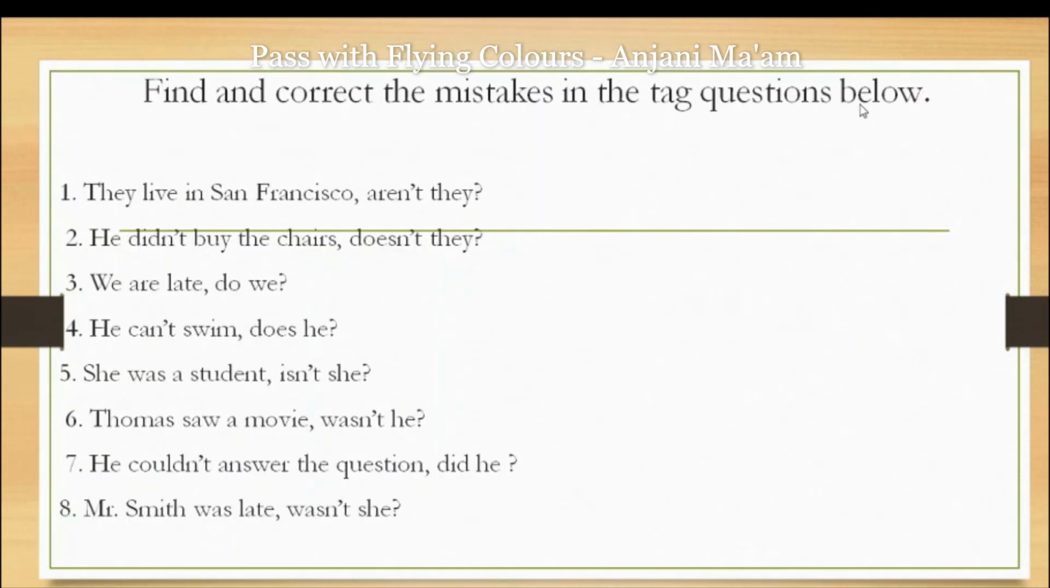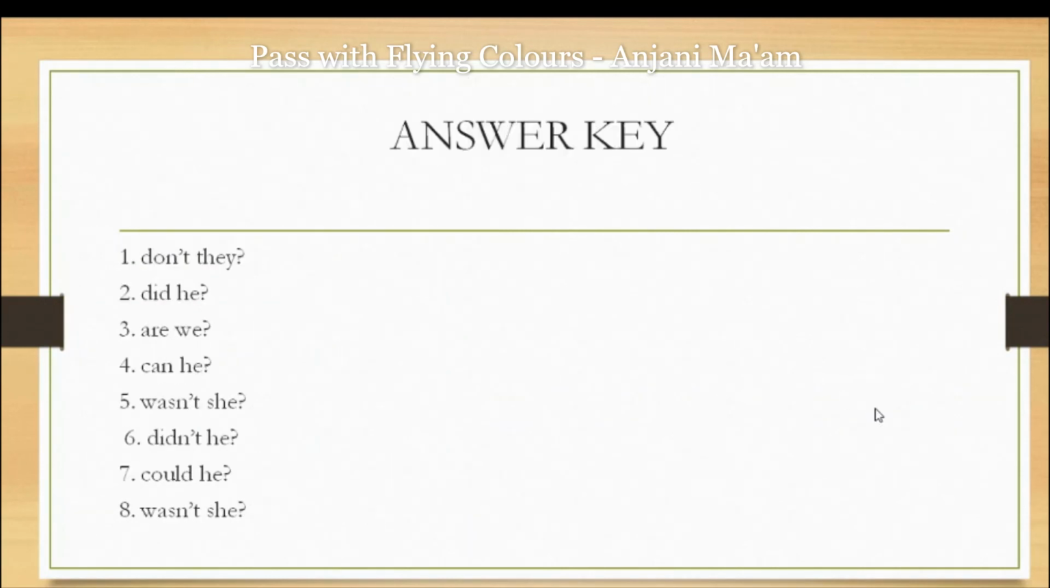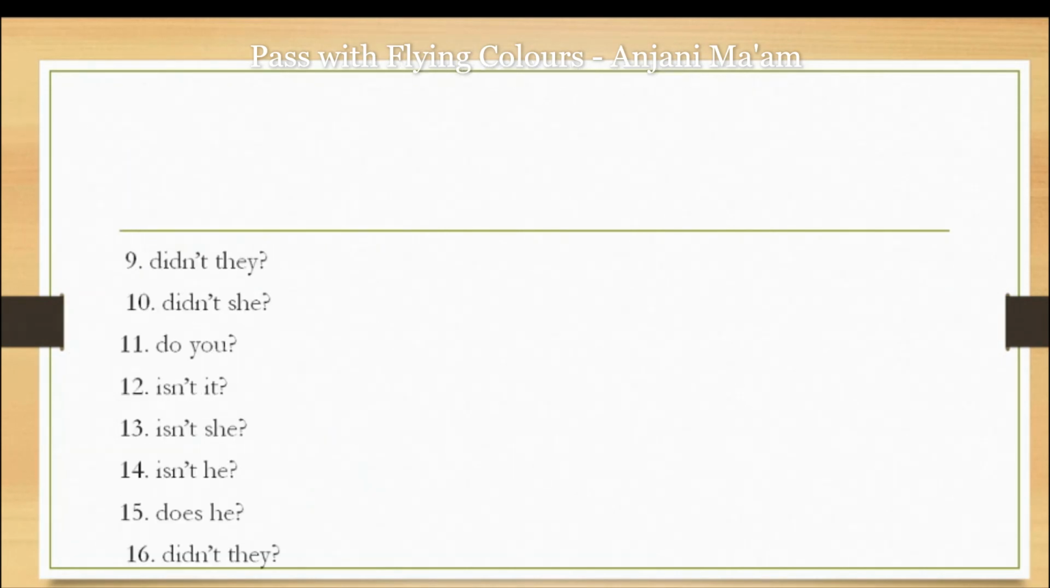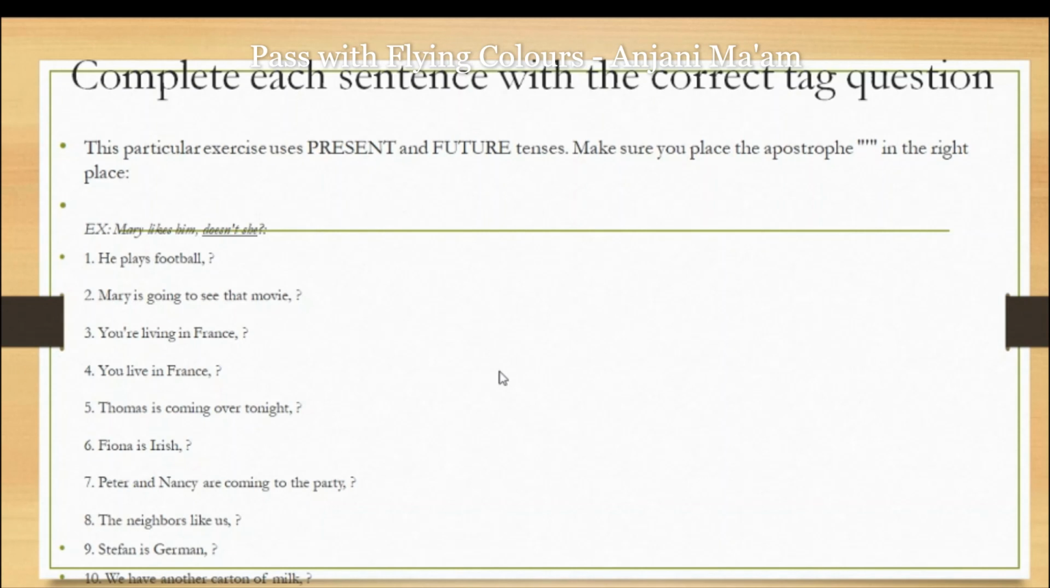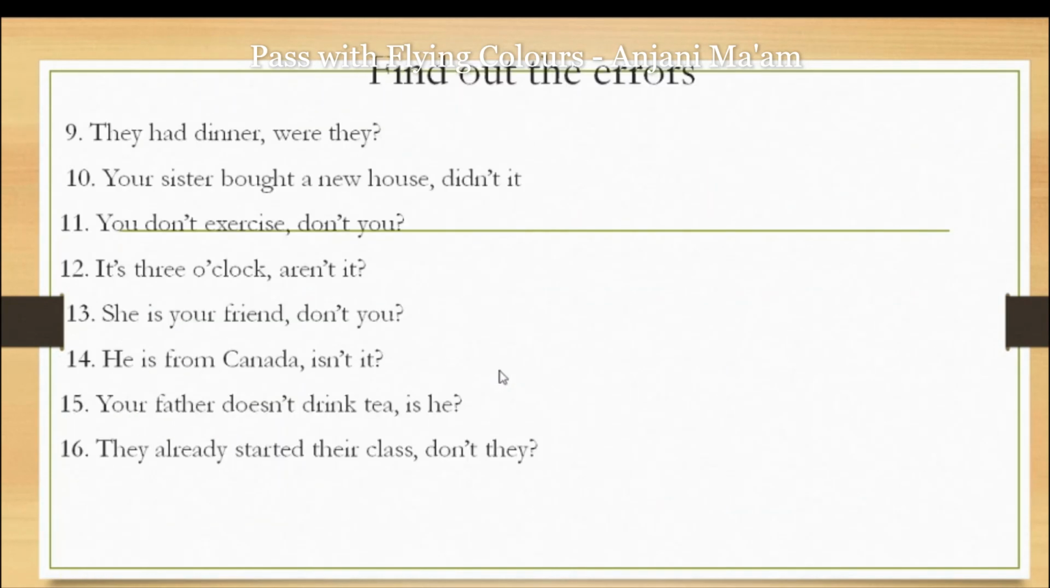Find and correct the mistakes in the tag questions below. So students, there is an exercise for you. Kindly solve them, because there is an error in the answer of the question tag. Go through them, and if you are not sure of your answer, then check the answers in the answer key. I have provided you with two exercises. Then there is one exercise related to the present and future tense, and the answers according to the tenses are given in the answer key. So you have to see and find out whether you have understood question tags or not.